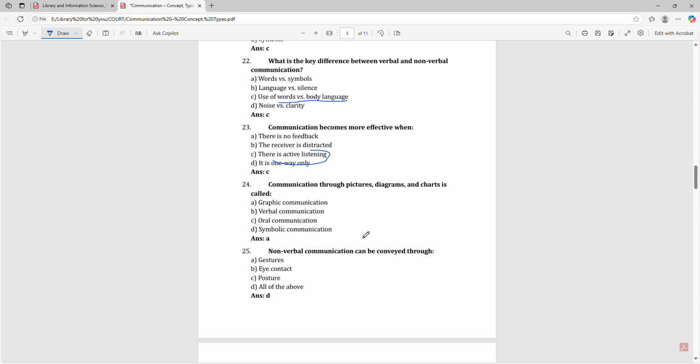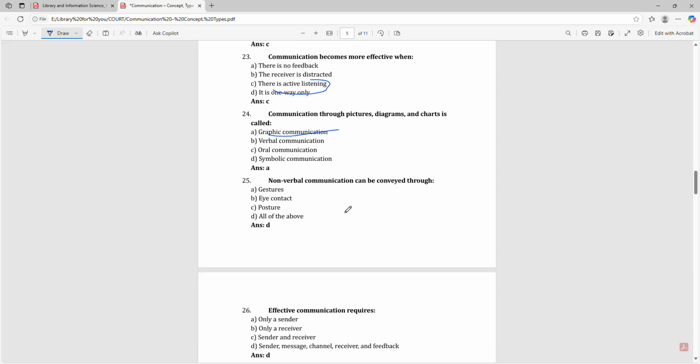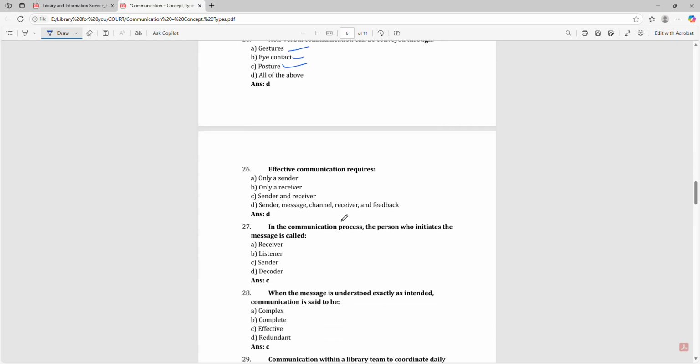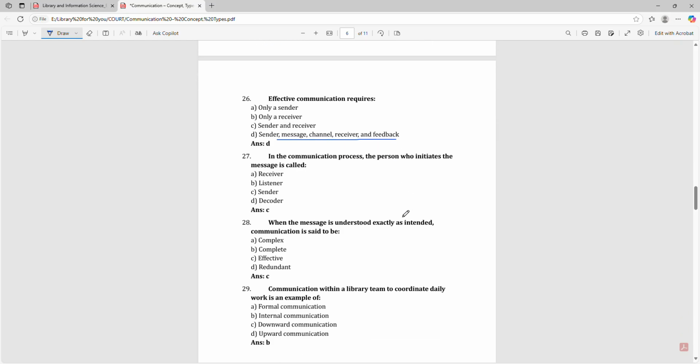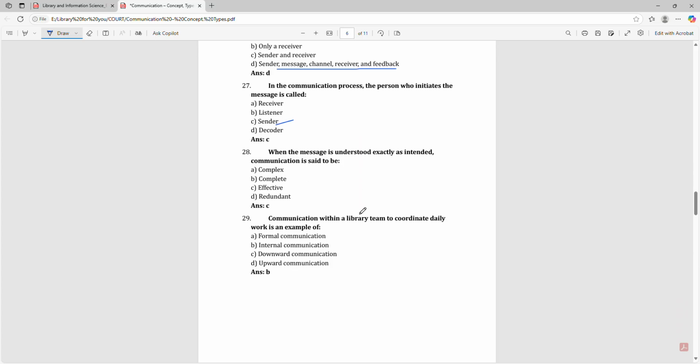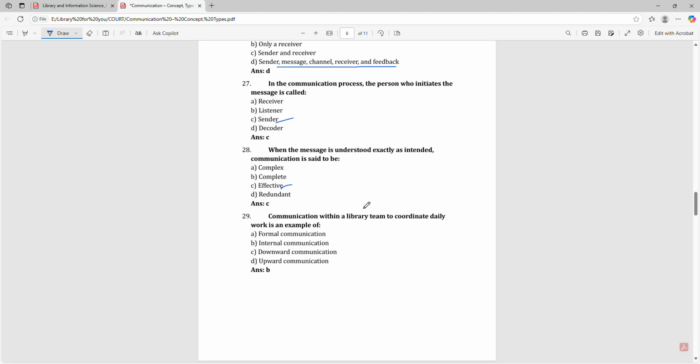Communication through pictures, diagrams, and charts is called graphical communication. Non-verbal communication can be conveyed through all of the above, that is gesture, eye contact, and posture. Effective communication requires sender, message, channel, receiver, and feedback. In the communication process, the person who initiates the message is called the sender. When the message is understood accurately as intended, communication is said to be effective.